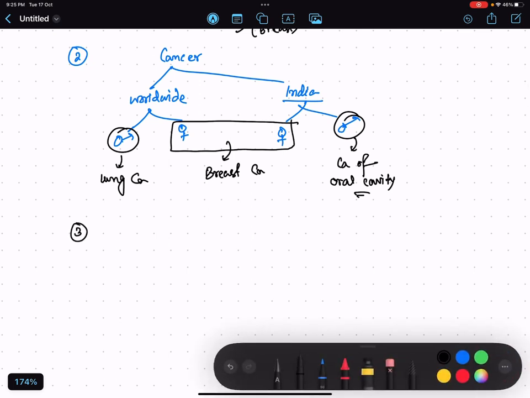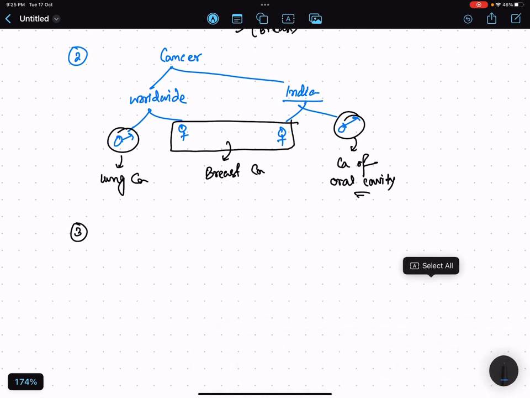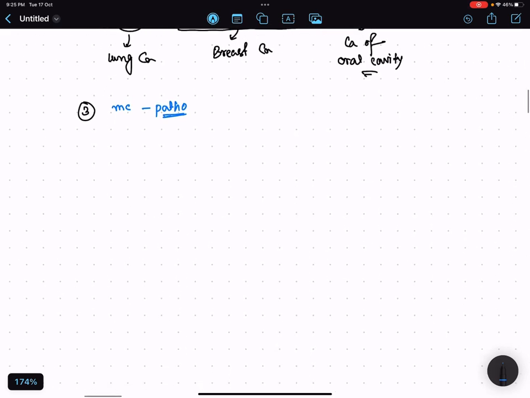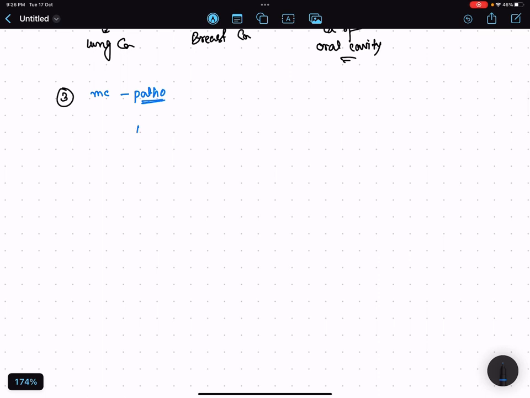Next thing, the classification of lung cancer, number 3. So they have classified lung cancer pathologically. First question is the most common pathological type. Okay, so let us first classify it. First is non-small cell carcinoma, next is small cell carcinoma, and then is large cell carcinoma.